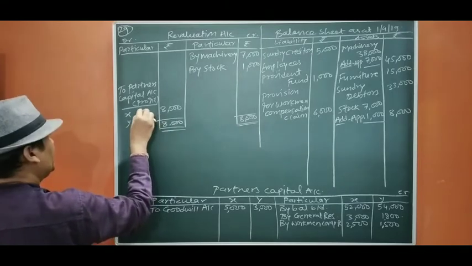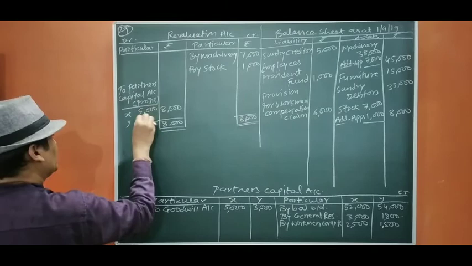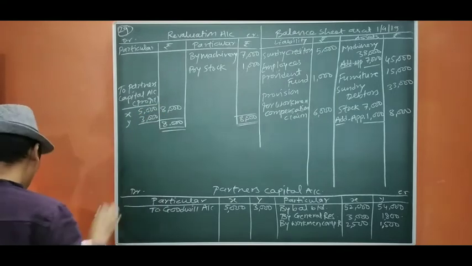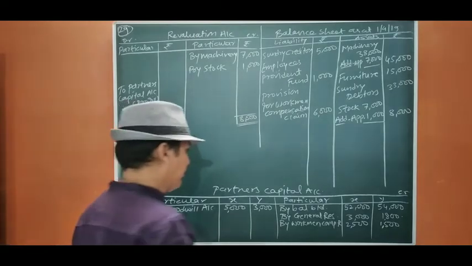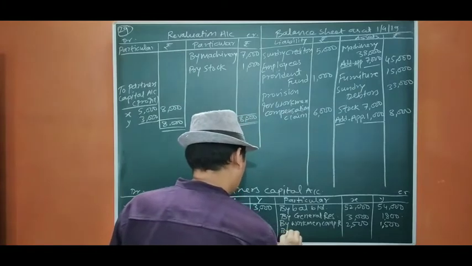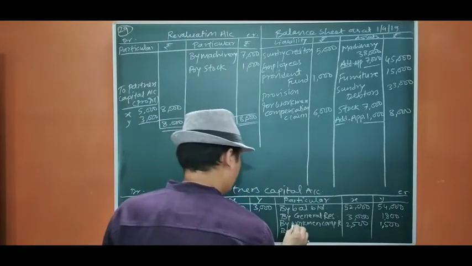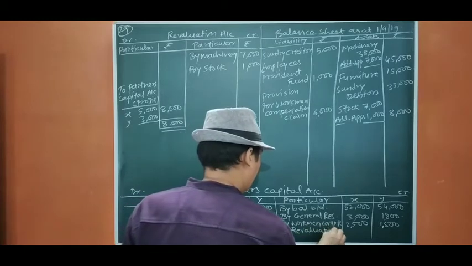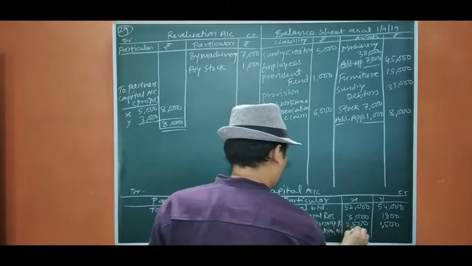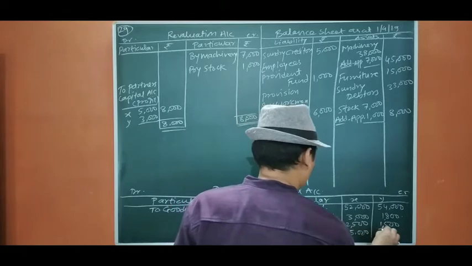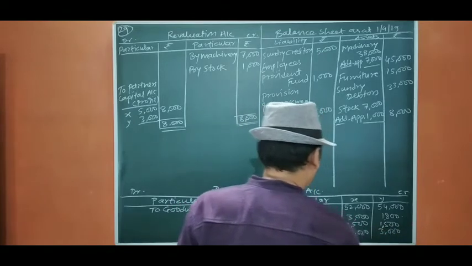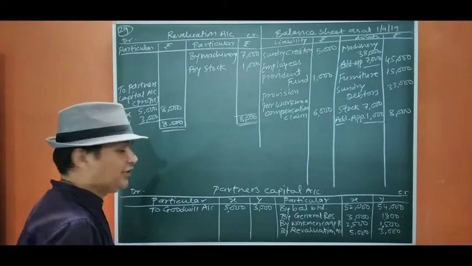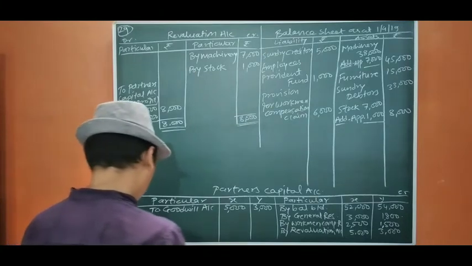So it will be 5,000, 3,000. Okay. So we are going to have by revaluation account 5,000, 3,000. Now there is an adjustment of goodwill that we have to do.